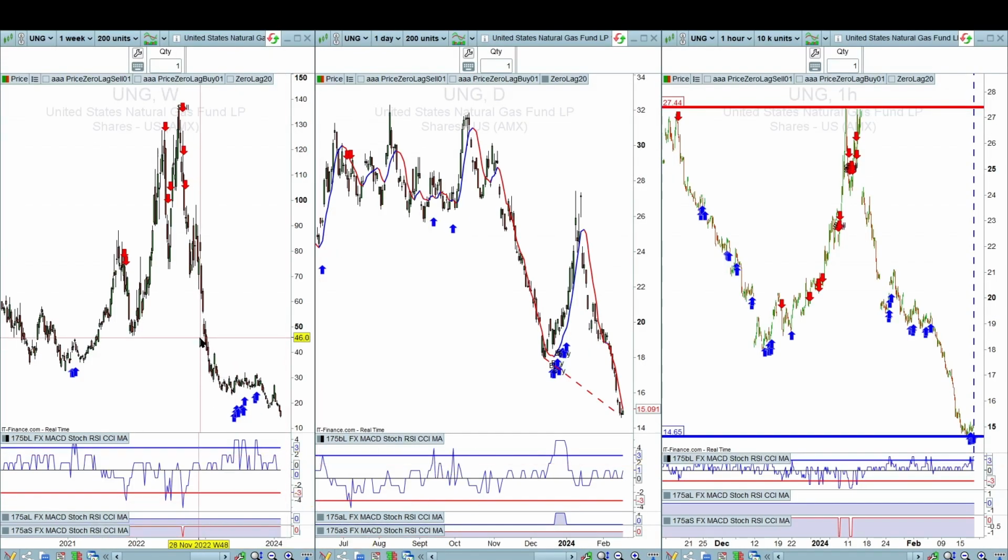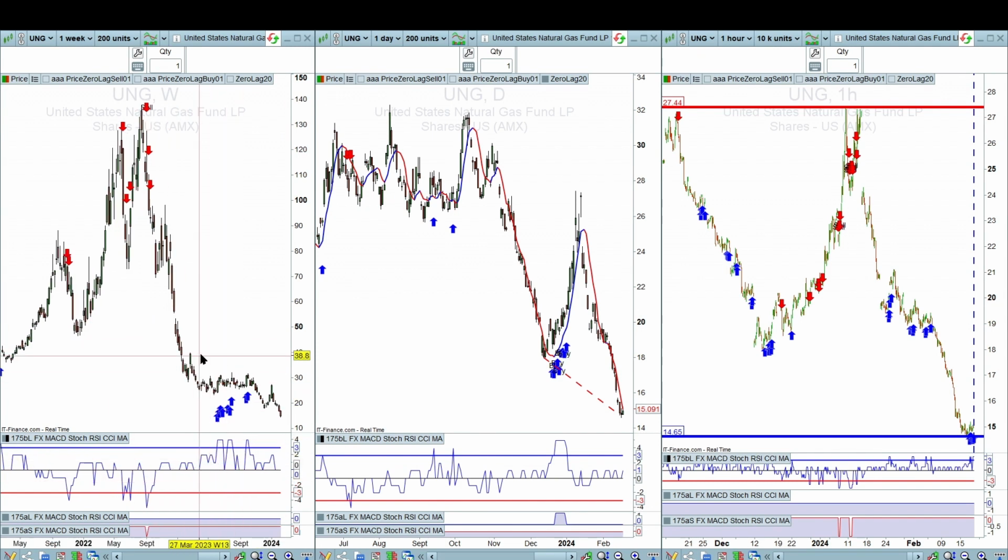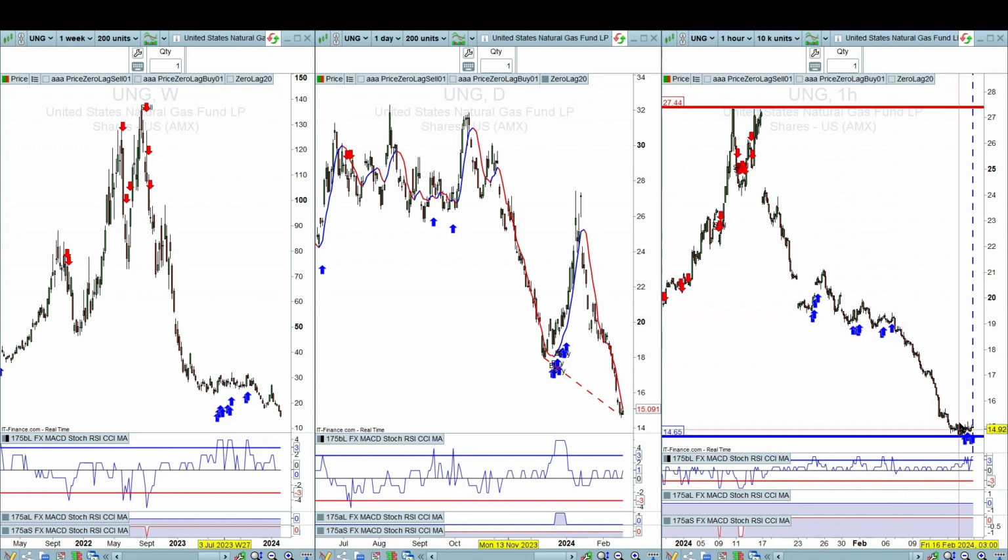Off the tops and bottoms charts, the weekly, the buying pressure in the last few months actually, during the weekly chart. Buying pressure currently on the daily, and you can see there that's in alignment with this bullish divergence. And on the hourly, likewise, all buying pressure based off that support line, the fresh support line there.